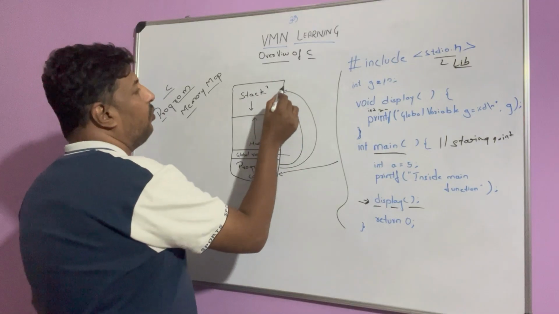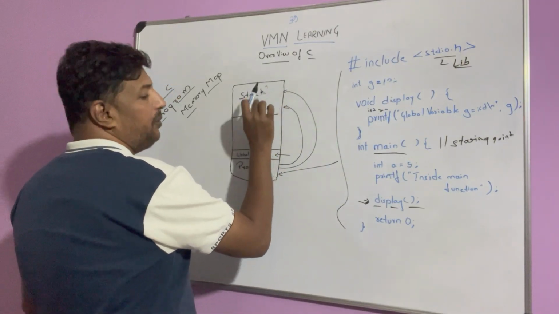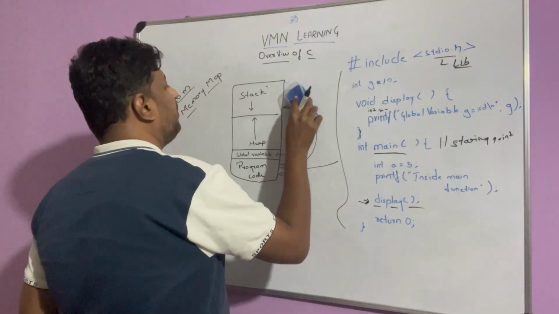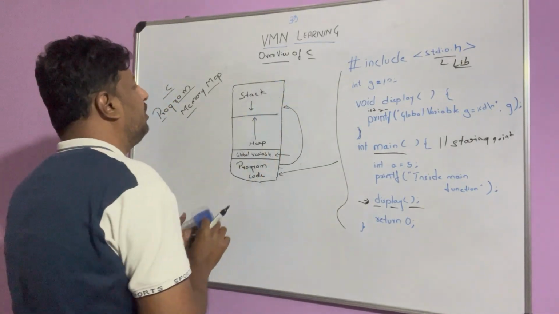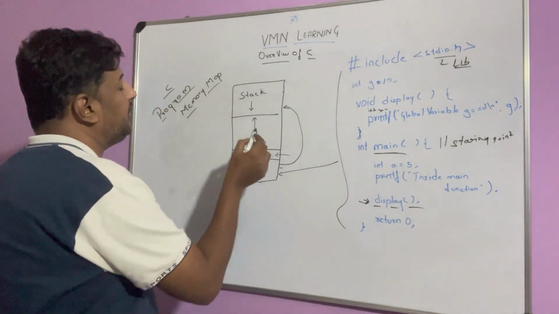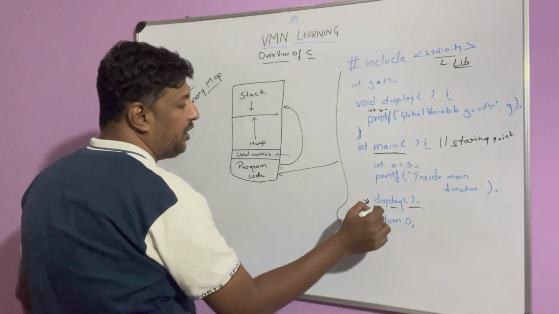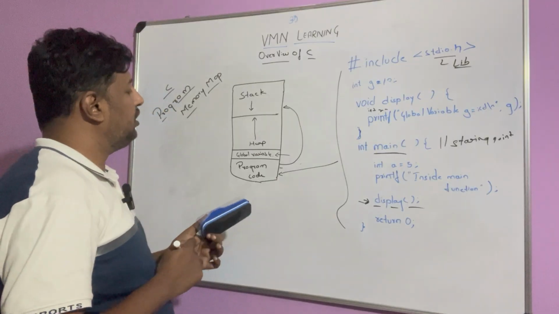Okay, once this display program executes, it will be removed from this stack, and as it remembers what was happening, now it will go back to execution of the main program from where it left off. Okay, so this is how things happen.